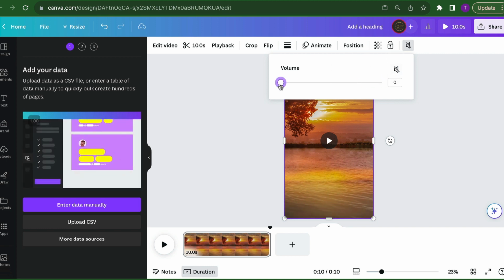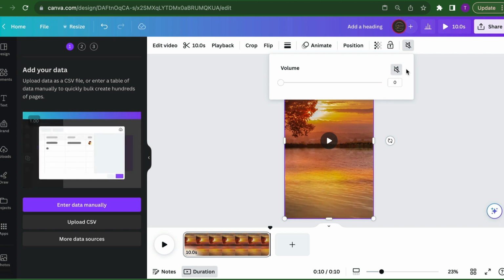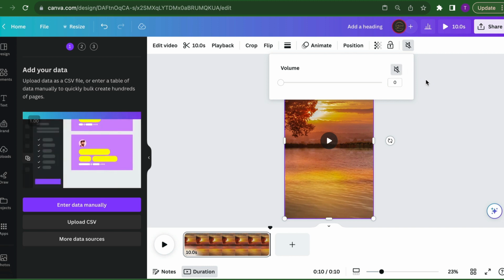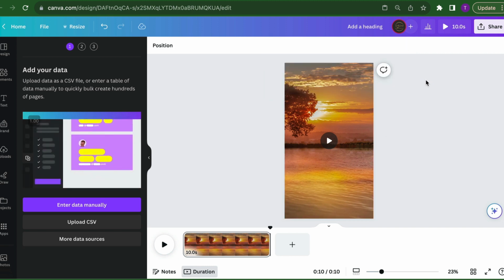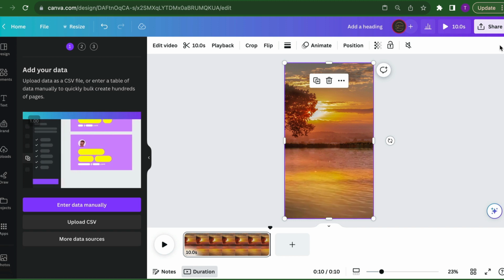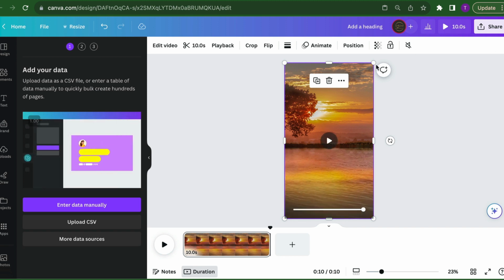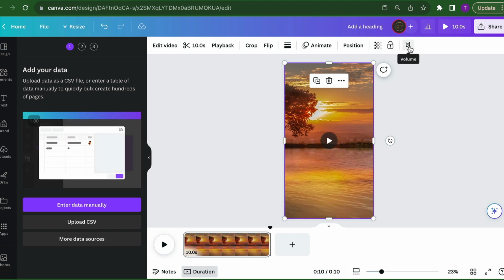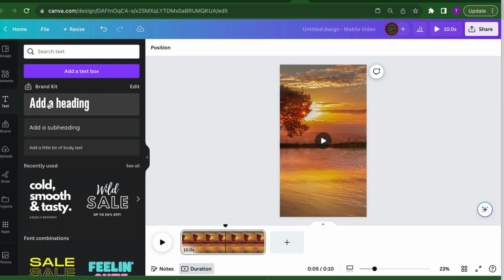For Canva, if you're not on the pro version, you're not going to be able to use the music without paying for it. So this is why I took the sound off of it. Once you reduce the audio to 0,